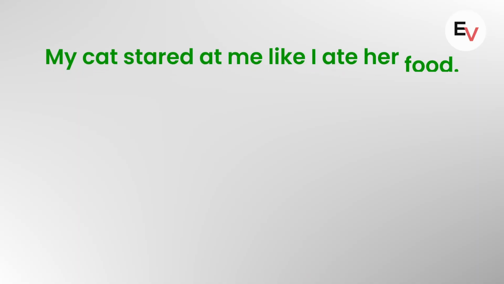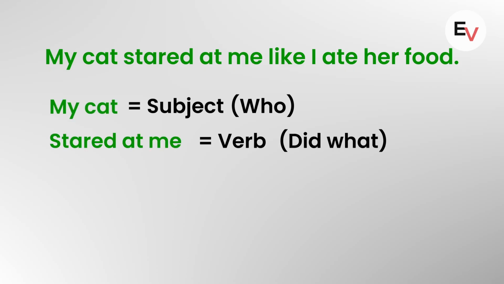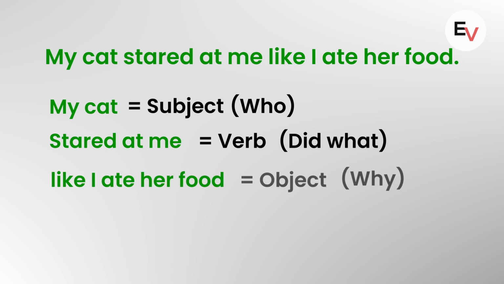Hence, it is easy to make the sentence: who did what and when and why. So it becomes I ordered pizza because I was hungry. Let's take another example. My cat stared at me like I ate her food. Now, in this, my cat is the who part, stared at me is the did what part, like I ate her food is the why part.